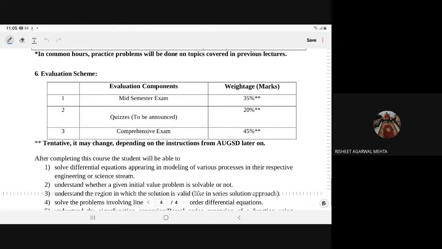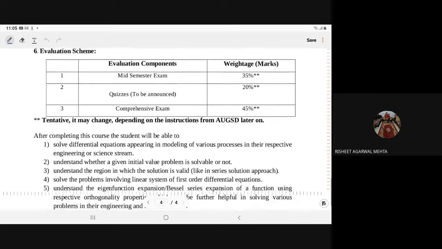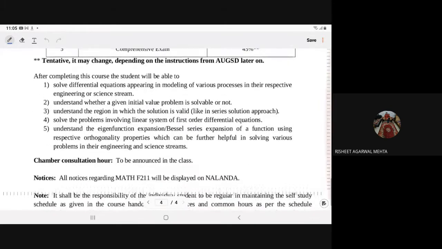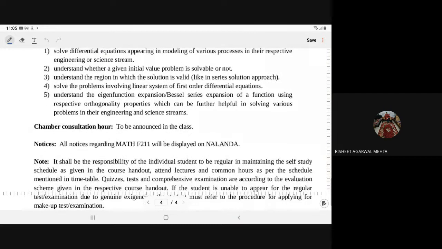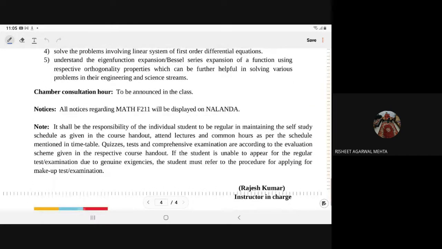Details will be given by the IC, and all the notices will come over Nalanda. Chamber consultation hour, I will tell you in the next class. I will announce after looking at my timetable.